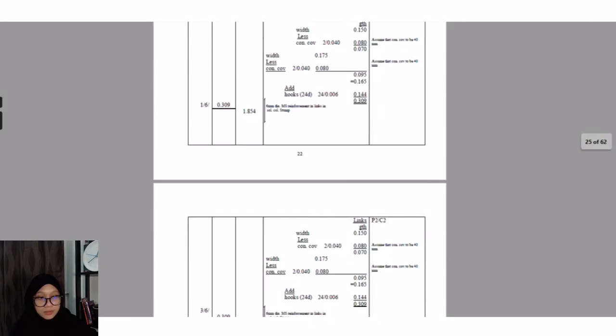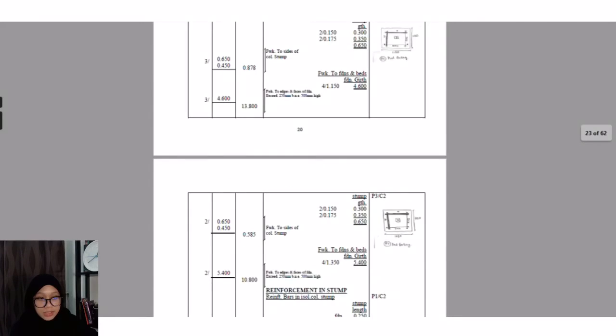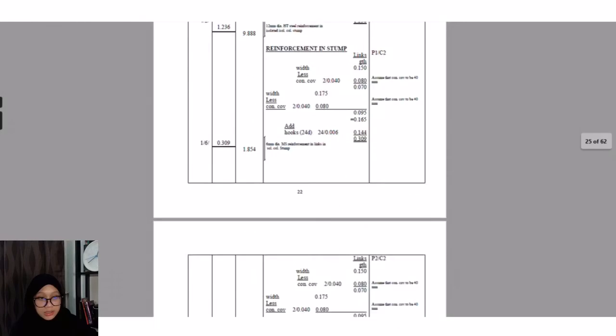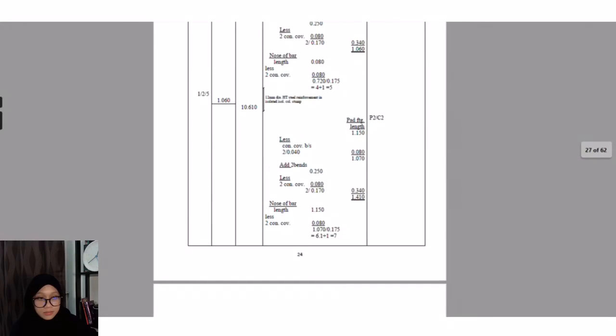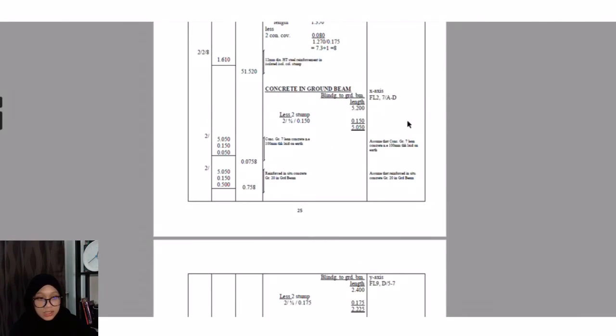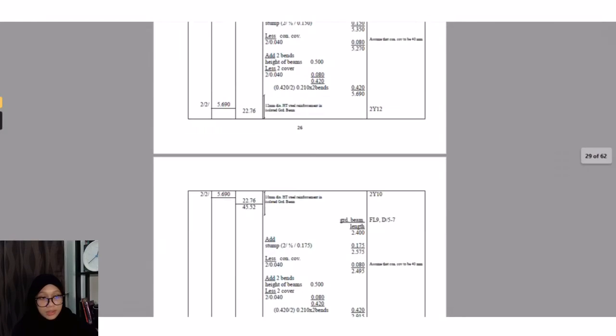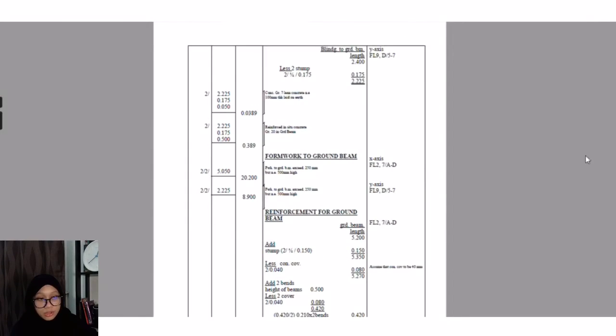After the reinforcement in stump, we have to find the reinforcement in pad footing for each pad footing. After that, it is concrete in ground beam, then formwork to ground beam, and then we proceed with reinforcement for ground beam.